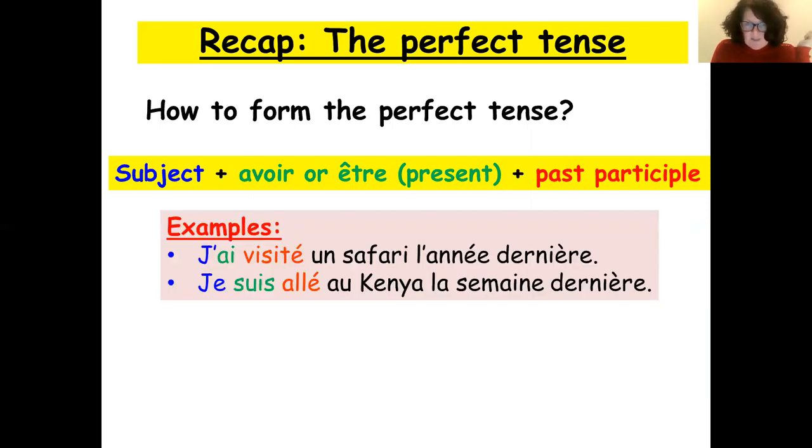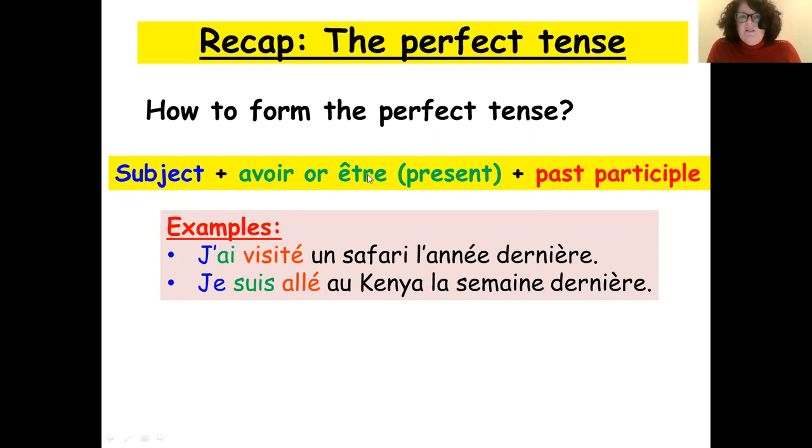Let's look at our examples again. J'ai visité un safari l'année dernière. So I visited a safari last year. Je suis allé au Kenya la semaine dernière. So I went to Kenya last year. Remember, you don't need to write anything down here. This is just our recap. So remember, the je is the subject, the person doing the action. The est is the present tense of avoir.